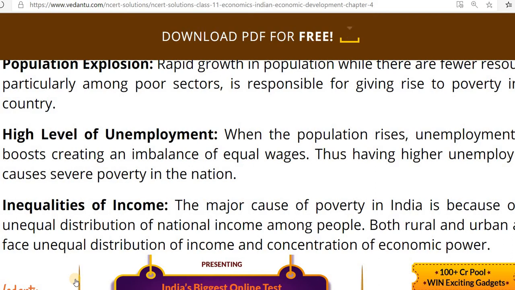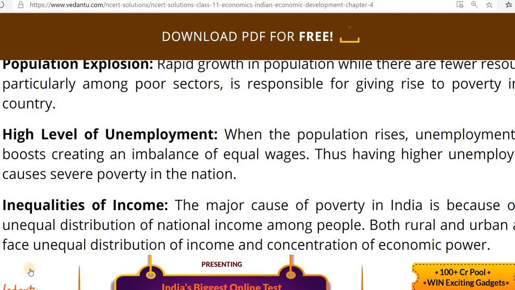A large section of the people are forced to remain under poverty due to the concentration of wealth and income in the hands of a few people. Both rural and urban areas face unequal distribution of income and a concentration of economic power. That is the main reason for poverty.